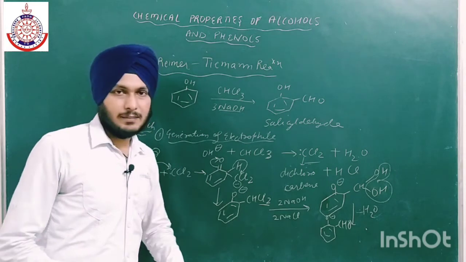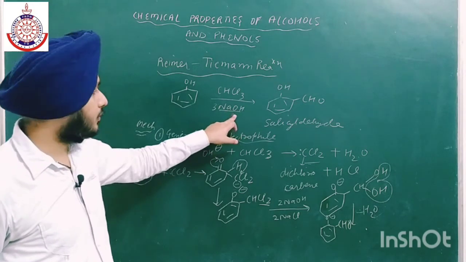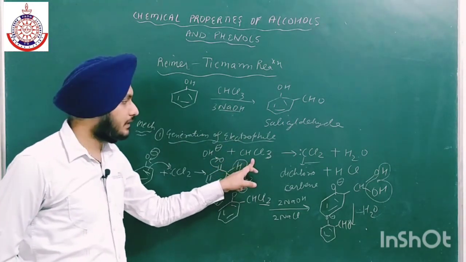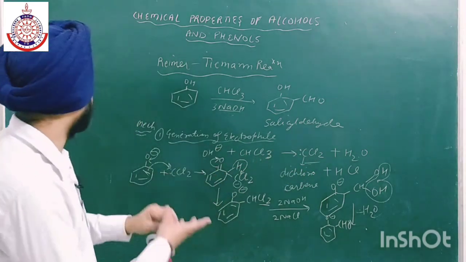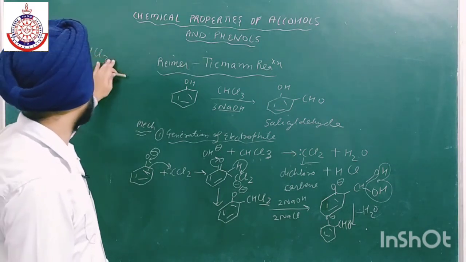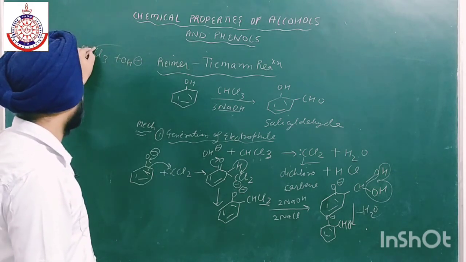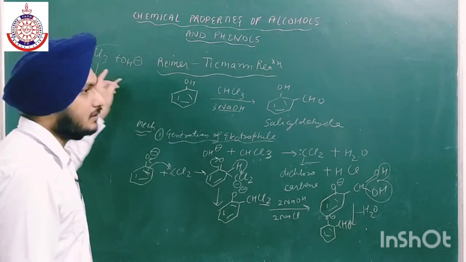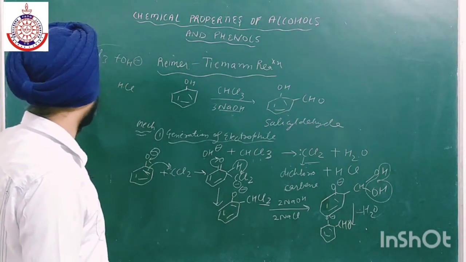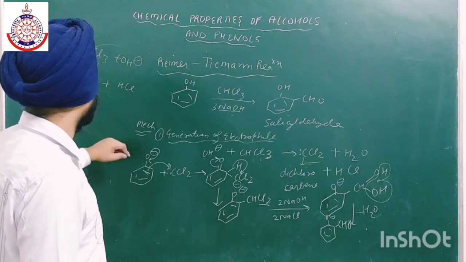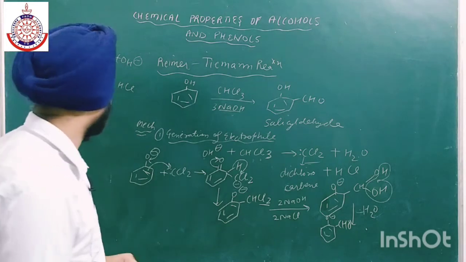So I'm explaining that the first step is OH negative, which we got from sodium hydroxide. It will attack on CHCl3, and we will get H2O plus HCl. Simply, if I open it up and show you, this OH will attack over here. When OH attacks, HCl leaves first. The first step is that HCl leaves, and here we will get the negative charge. Then again this Cl will leave, so in the second step Cl leaves.